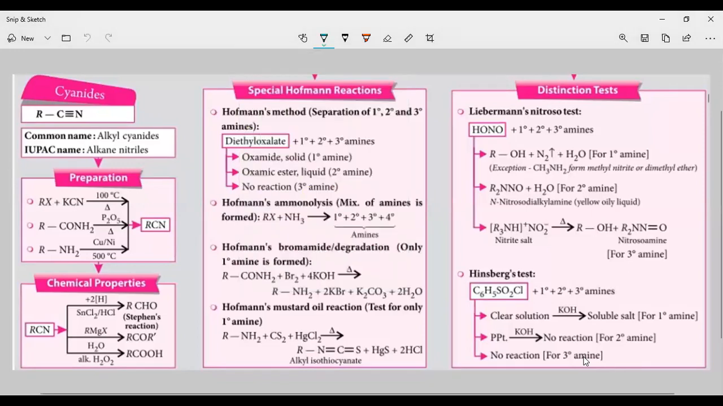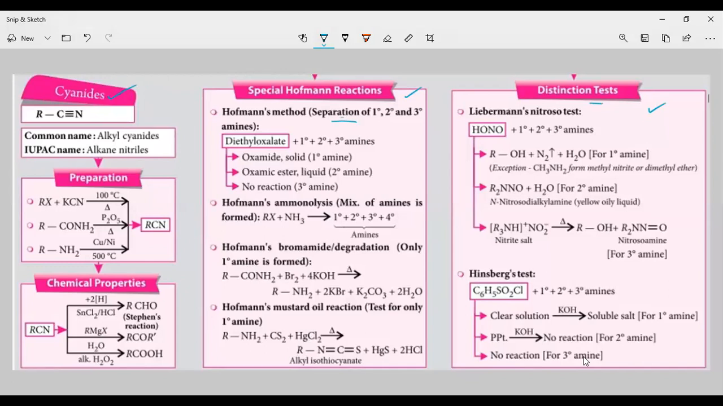Before going to these cyanides, let us discuss the distinction tests for the amines and separation of amines, because we have completed the preparation and properties of amines. In the last screen share, I explained the preparation of amines as well as the properties of amines, and I explained the basicity of amines also. Now, in this screen share, I am going to explain first the separation of the amines, followed by the distinction tests of the amines. Thereafter, we will go for the other compounds.